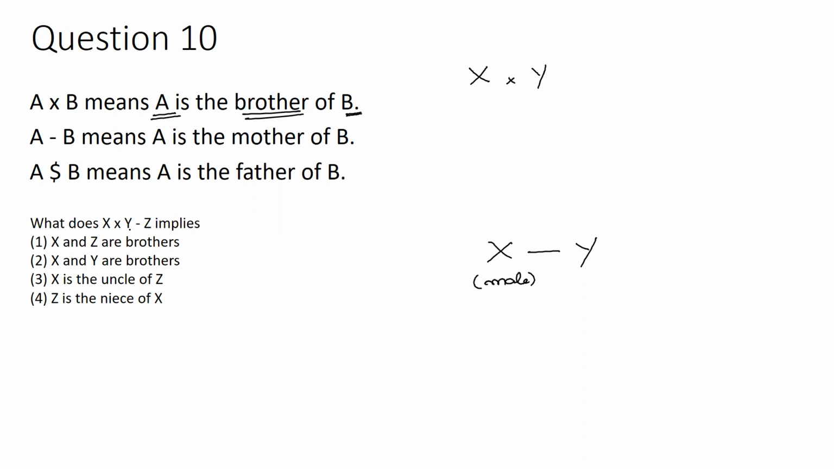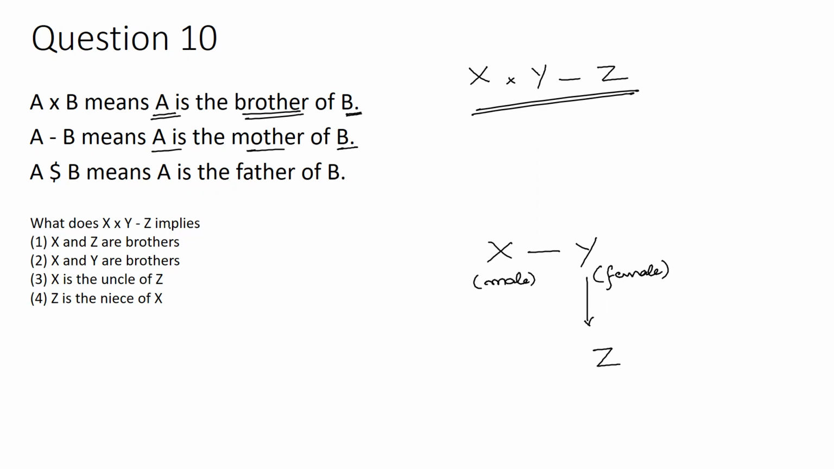Further, it is mentioned Y minus Z. What is this Y minus Z? It means that Y is the mother of Z. So I can consider that Y is female. Okay. So the gender of Z is not known. This is the family tree that corresponds to X cross Y minus Z. The question is, what does X cross Y minus Z imply?